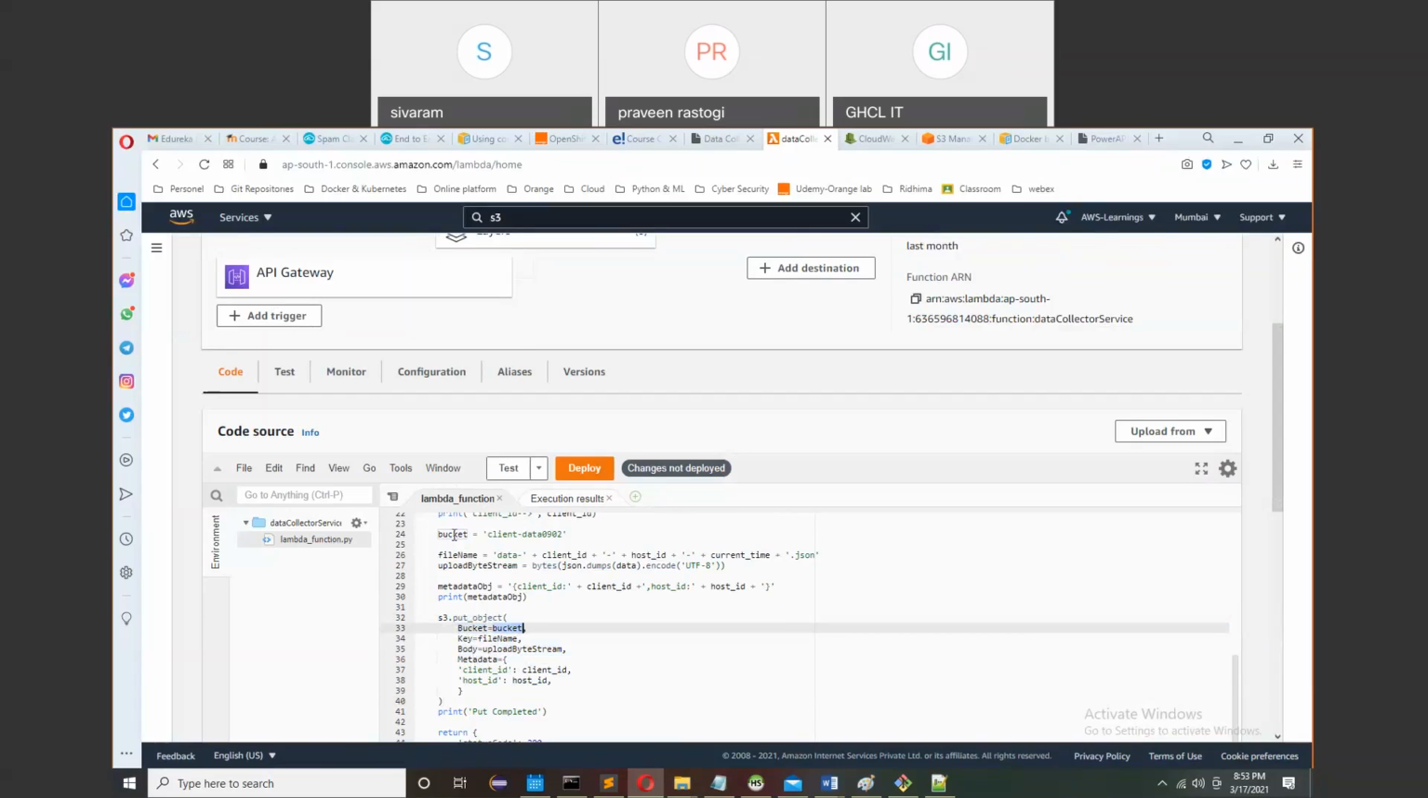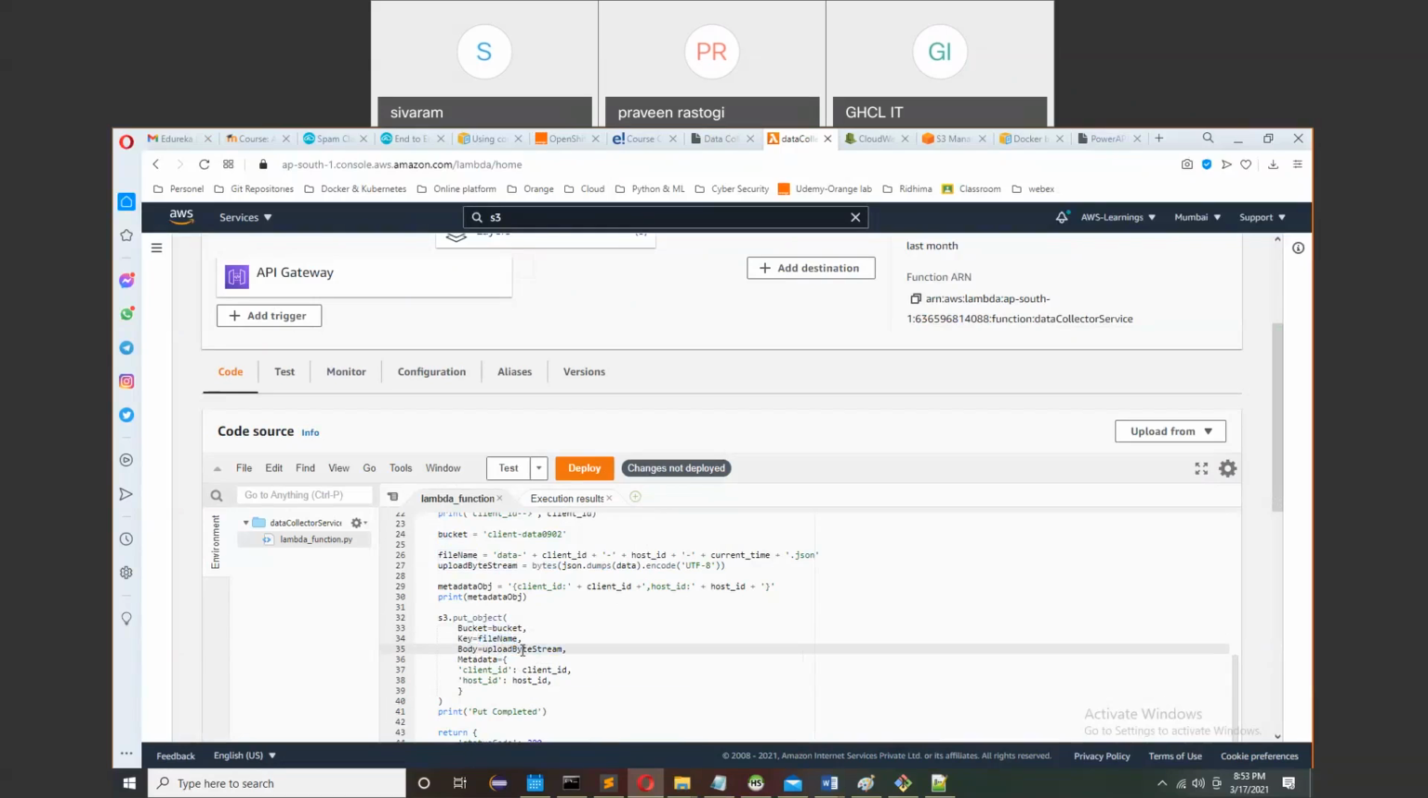And what is the bucket? This is my bucket. Key is my file name. Actually, this is the format you have to remember. Using this format, you can save your file to S3, and here you need to pass these parameters: the bucket name, the file name you are saving, and the data you are saving in that file. Key means file name. And what is the data inside the file? It is the uploaded byte stream.